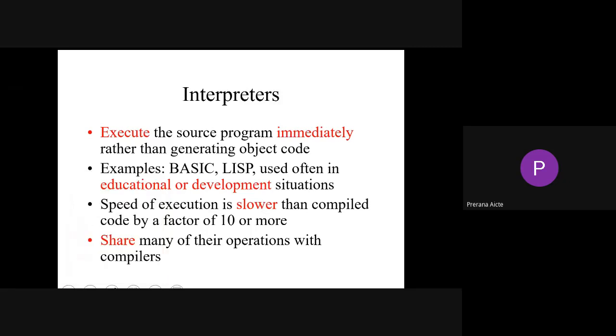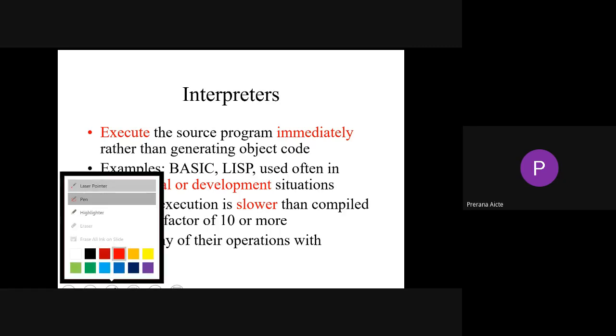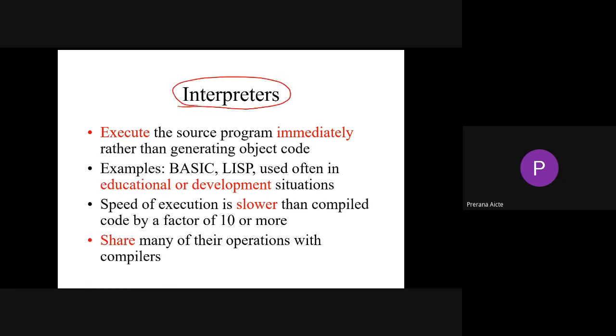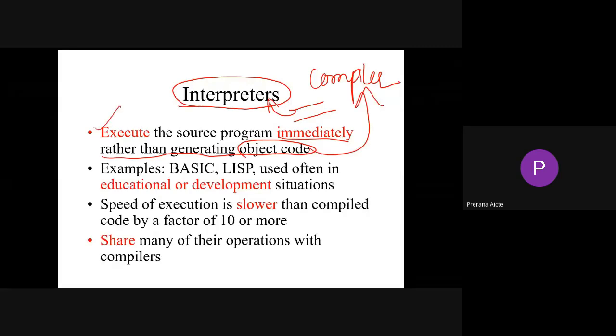See, the overall program is run by the compiler, while the program is run line by line by the interpreter. It executes the source program immediately rather than generating the object code. Object code is generated by the compiler, so line by line instant results will be generated by the interpreter. For example, BASIC and Lisp, often used by educational or development institutions, use this type of interpreter, right?